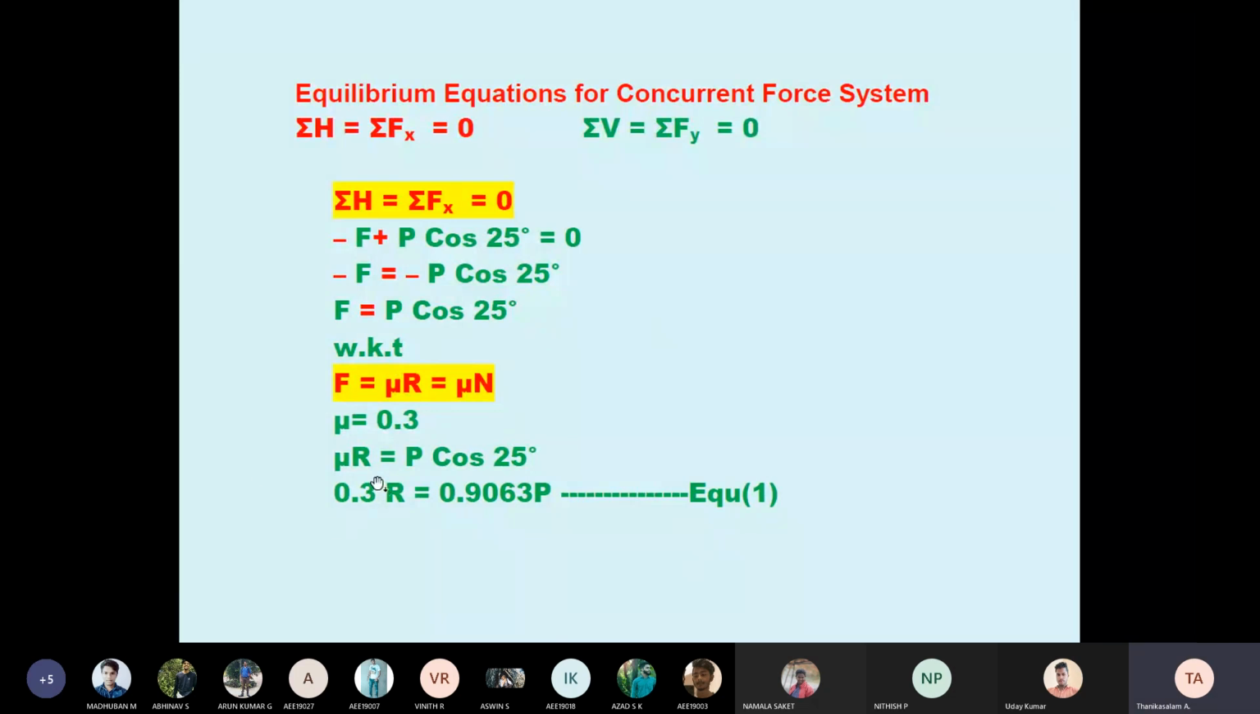We know F equal to mu R. Mu is already given in the question, 0.3. Therefore 0.3 R equal to P cos 25. What is the cos 25 value? 0.9063. So here we do not know R and P. Keep this as equation 1. Now summation of Fy equal to 0.